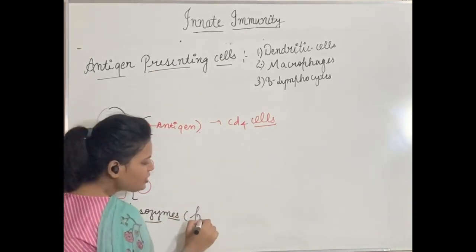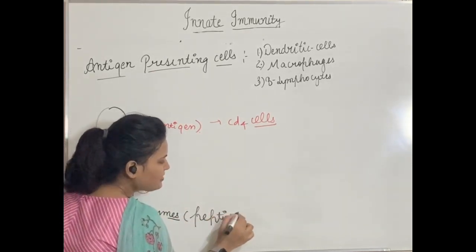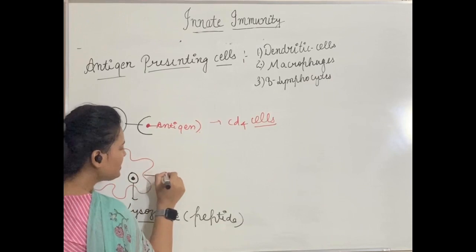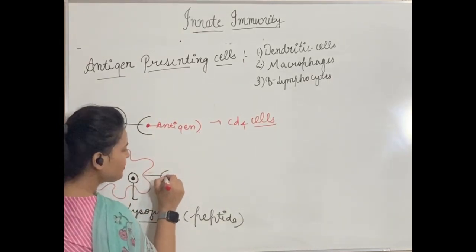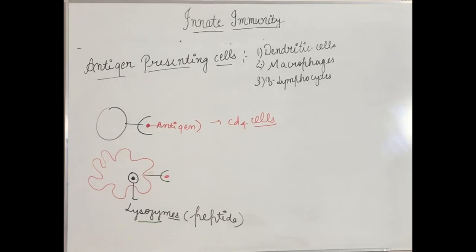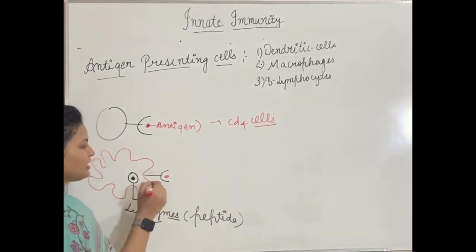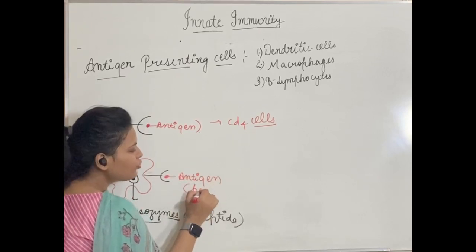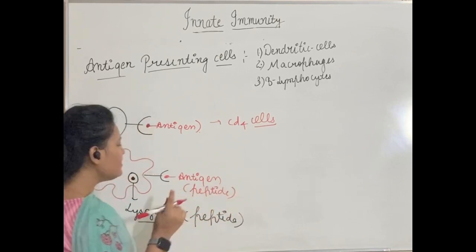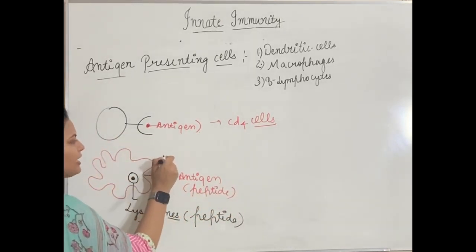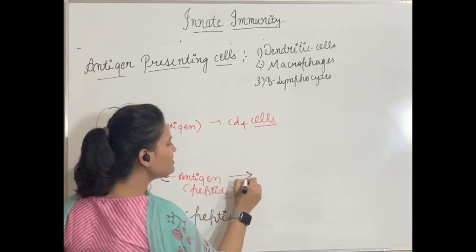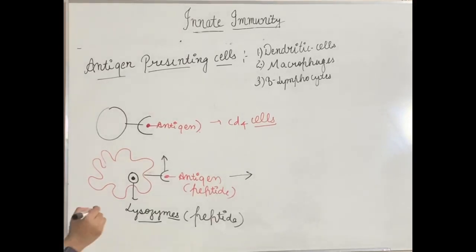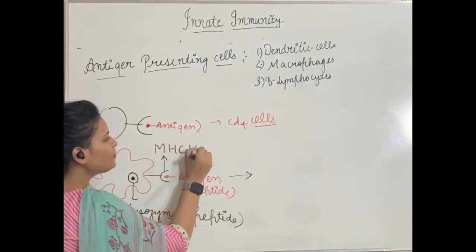After digestion, the peptide which is produced, peptide is a chain of amino acids. The peptide component of that antigen will be presented on the outer surface of these antigen presenting cells. Okay, so this is antigen, not the whole antigen. You can say this is the peptide portion of that antigen, and this receptor which is showing that antigen to the helper T cells is called major histocompatibility complex 2, MHC2.